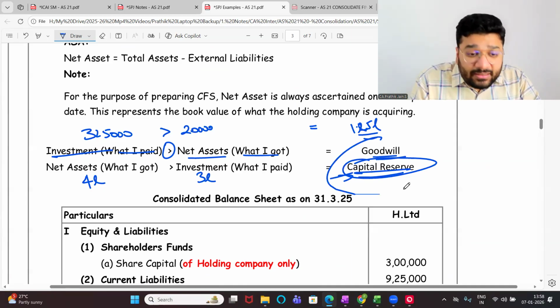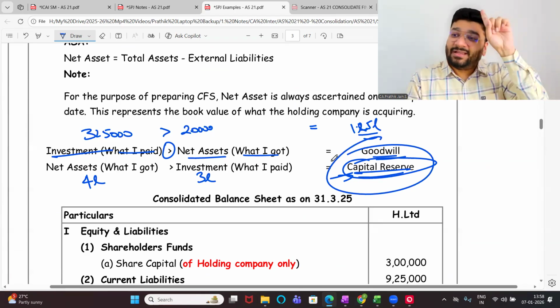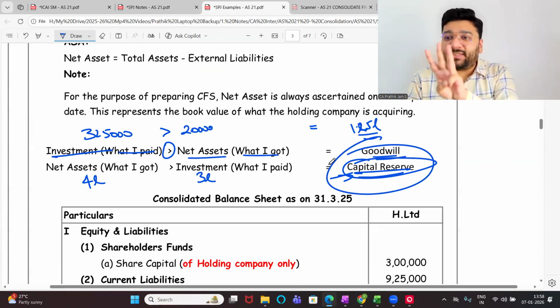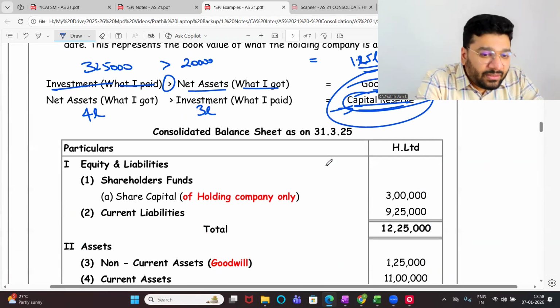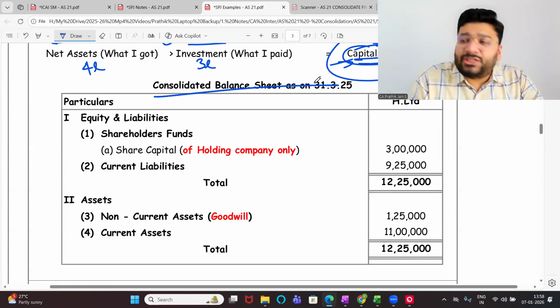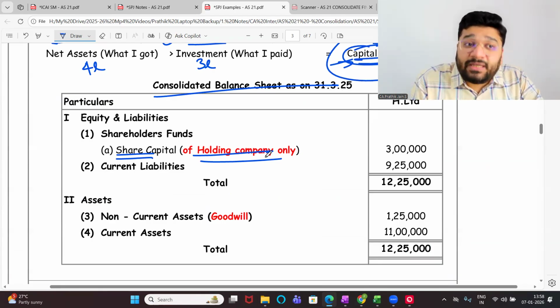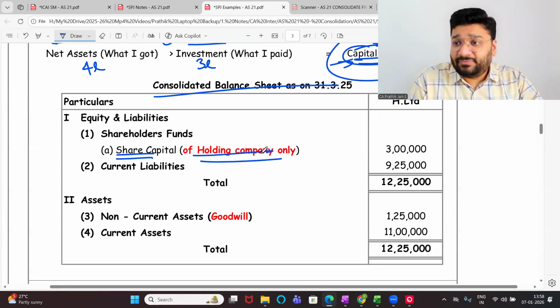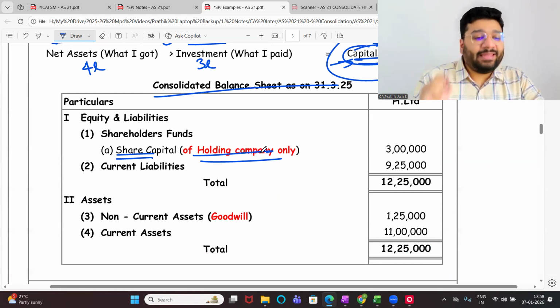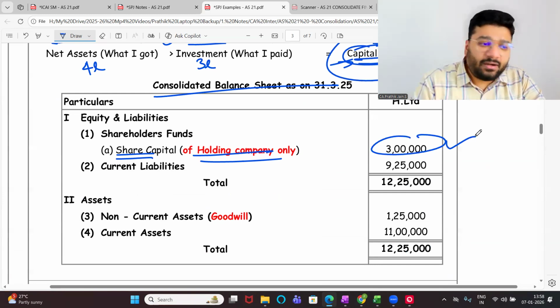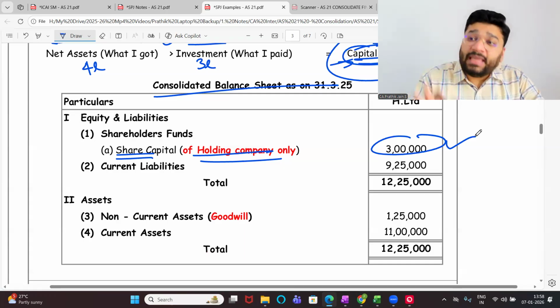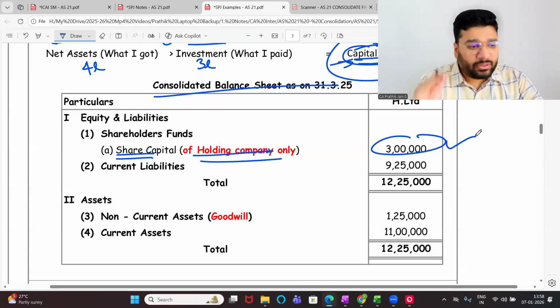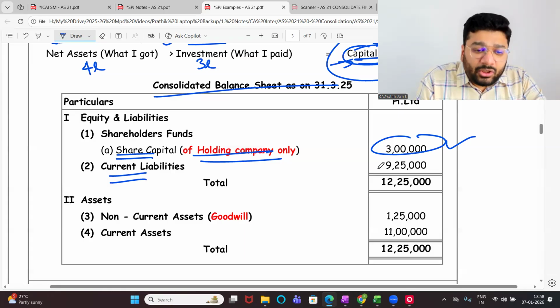Okay, not okay? This we are not studying for the first time. We are studying since 12th, foundation. This is the third time we are studying it, in intermediate. This is how my consolidated balance sheet looks. Share capital of only the holding company will come. The subsidiary's capital will not come. Why? It is knocked off against the investment of the holding. Very good. So always can I say here, share capital of holding only will come? Yes or no? Okay. Current liability will be the total of both.